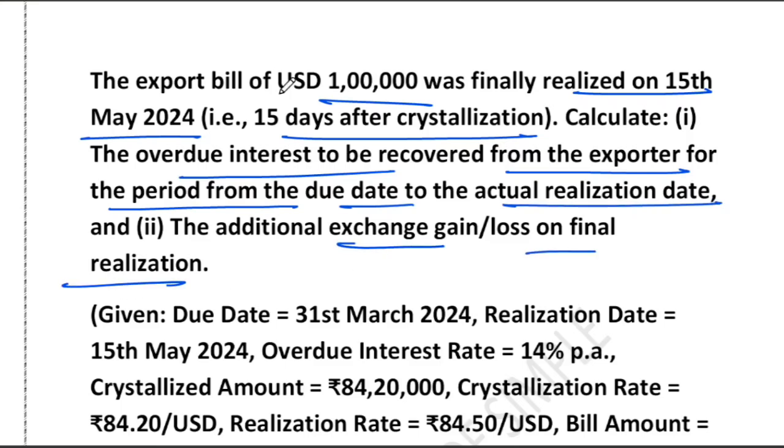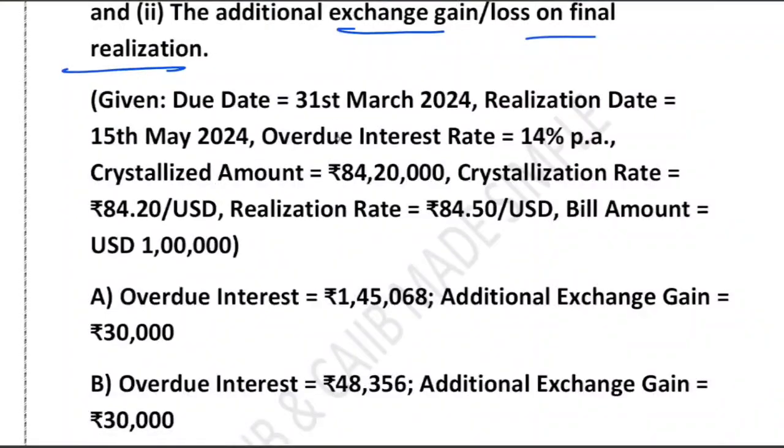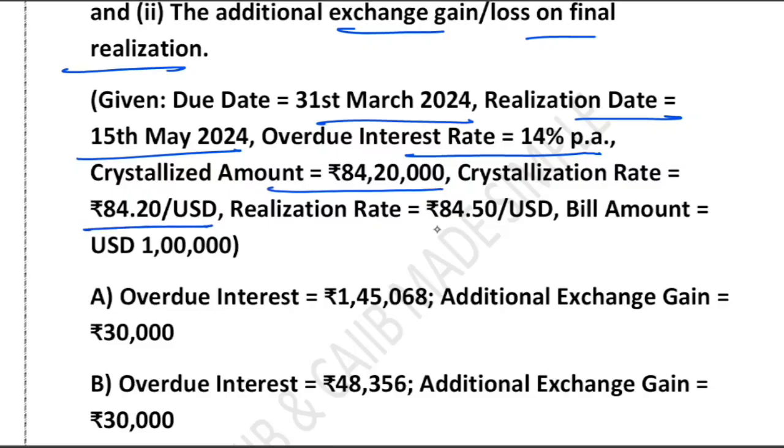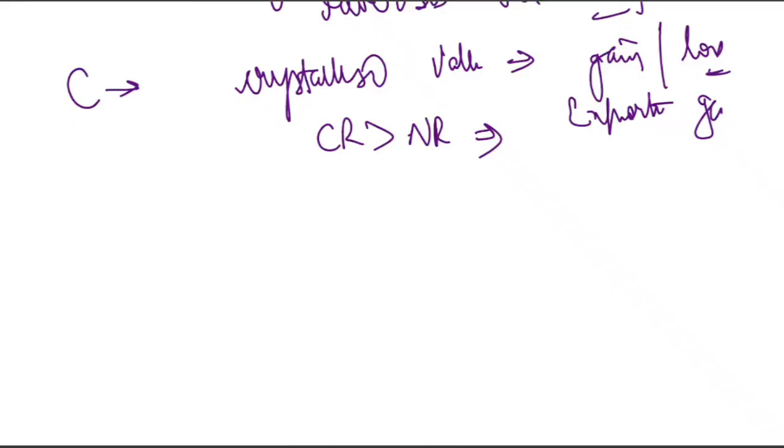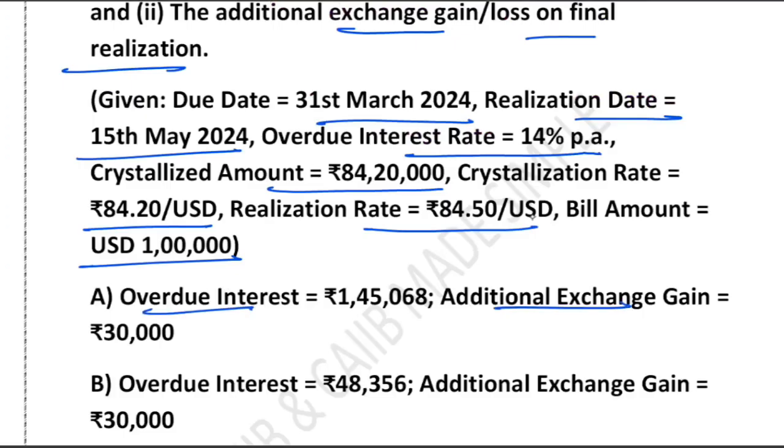See, so these are the data given. Due date is 31st March. Realization date is 15th May. Overdue interest rate is 14% per annum. Crystallized amount is 84,20,000. Crystallization rate they have given. Realization rate they have given. Bill amount they have given. Fine. So you have to compute the overdue interest and the additional exchange gain.